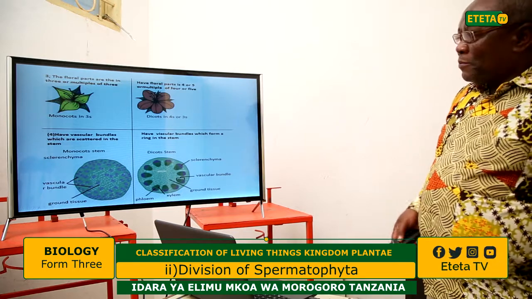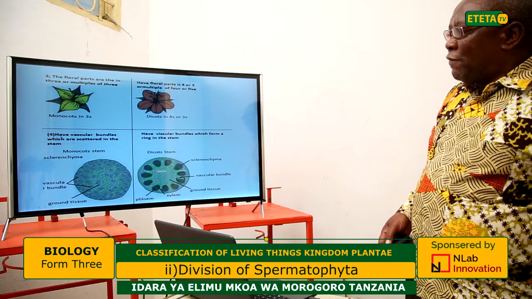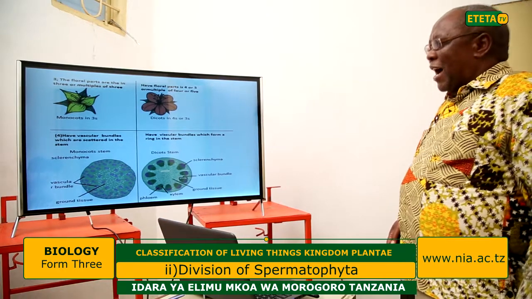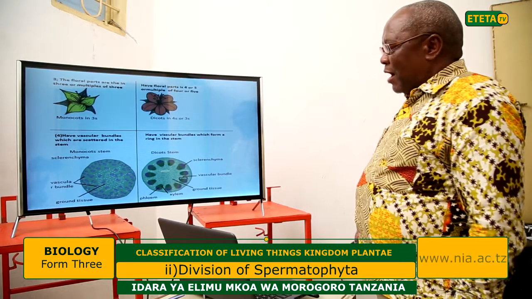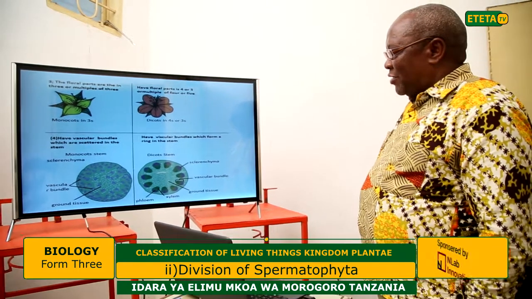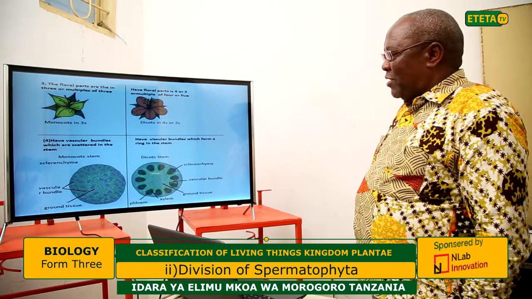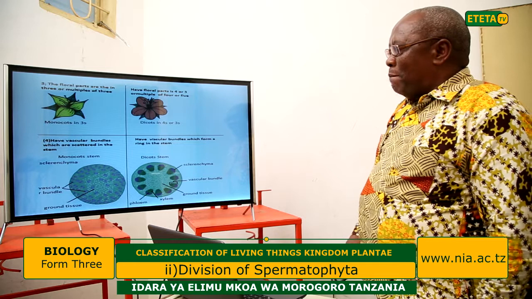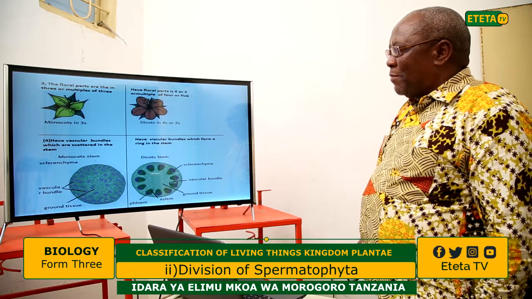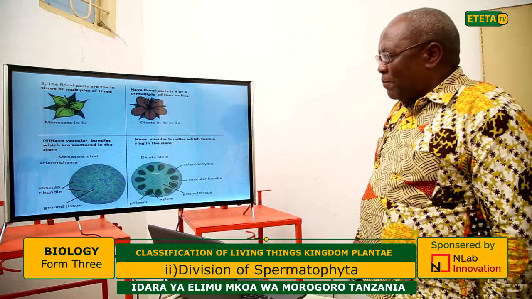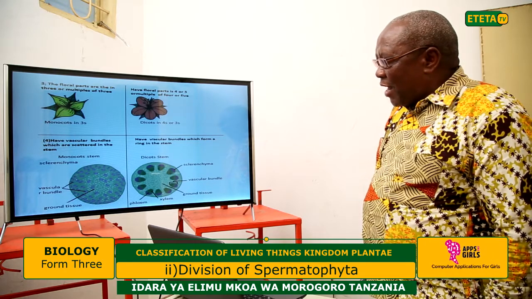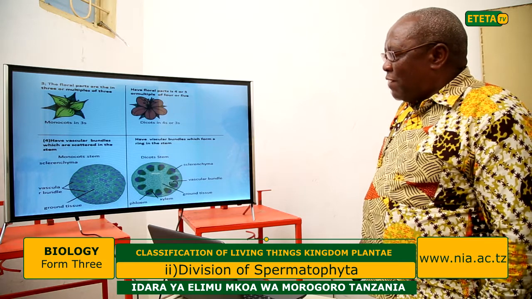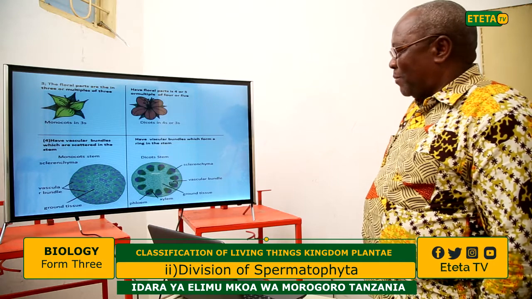Let us go to difference number 4. The monocotyledons have vascular bundles which are scattered in the stem. This structure shows the stems: this is the stem of the monocotyledon, and this is the stem of the dicotyledon. The vascular bundles in the monocot stem are scattered. You can see here the colored ones, the vascular bundles. They are scattered all over the stem.